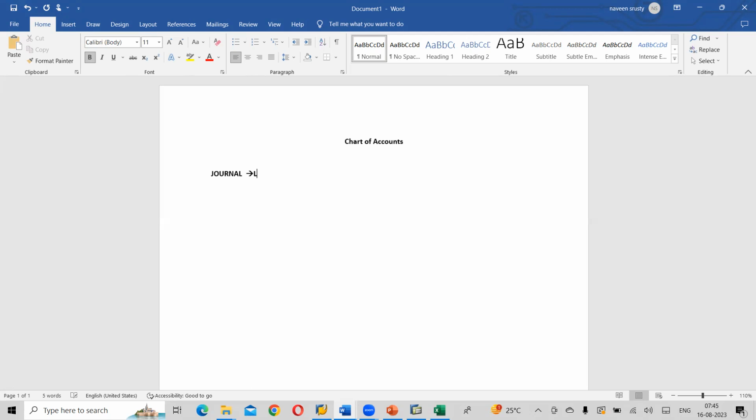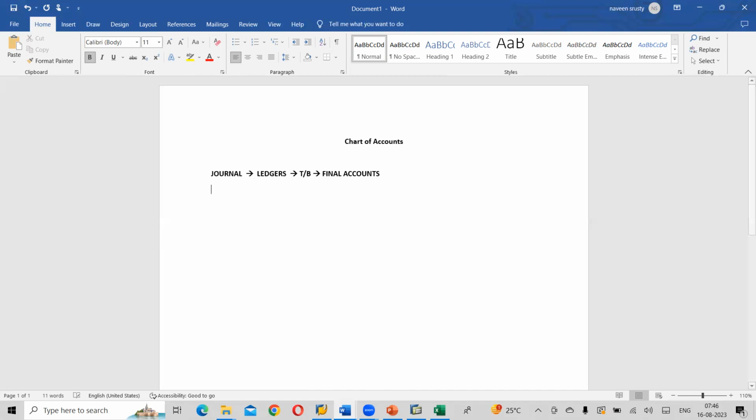After that, ledgers, and after that, trial balance, and after that, our final accounts. Correct? Across the globe, the accounting cycle follows the same sequence: journal, ledger, trial balance, final accounts.